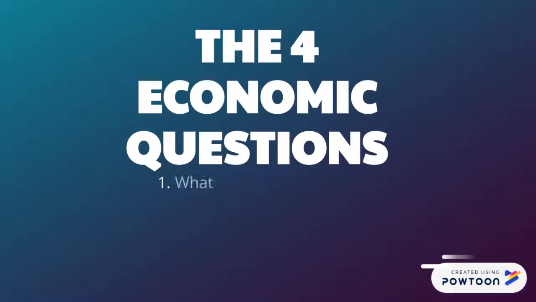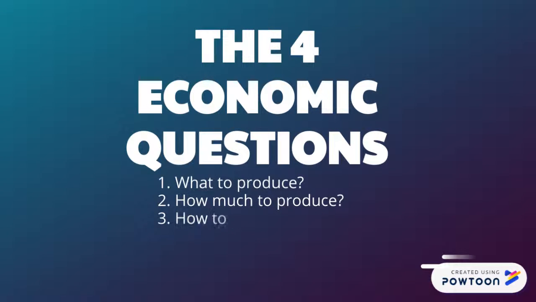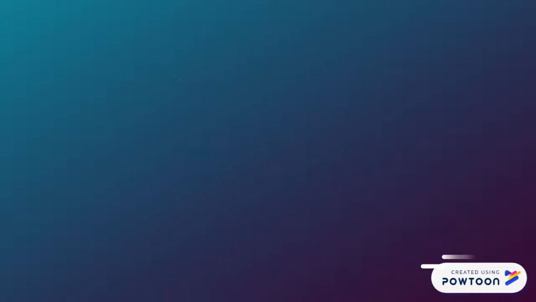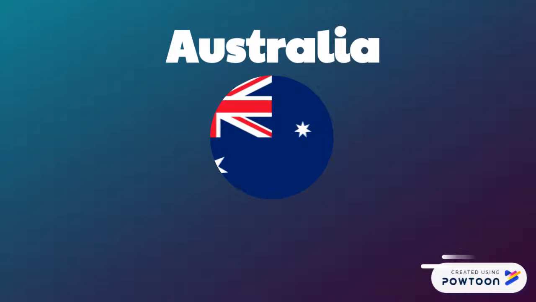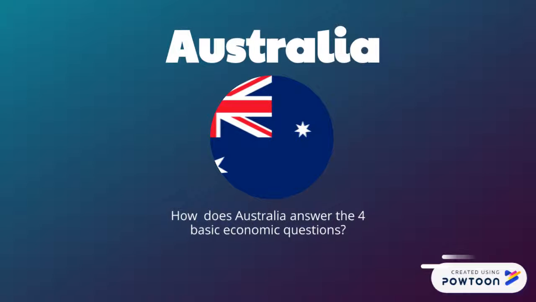Let's move on to the four economic questions. What are those four economic questions? The first is what to produce, then how much to produce, how to produce, and to whom to produce. First, we are going to start with Australia and how it answers the four basic economic questions.